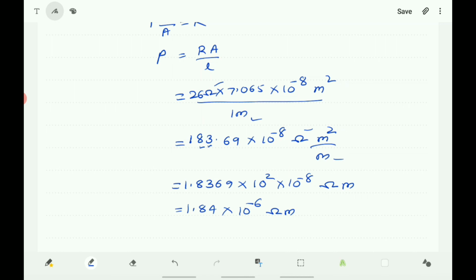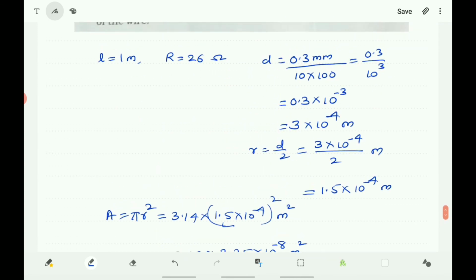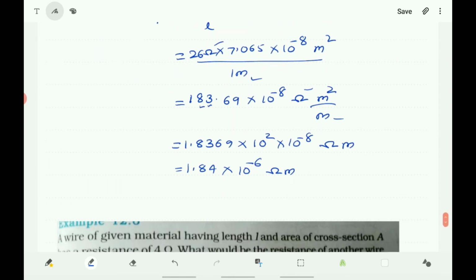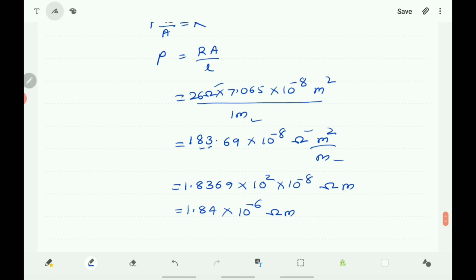And let us find the metal which has a resistivity approximately equal to this value, 1.84 into 10 to the power of minus 6, that is manganese. Manganese resistivity is 1.84 into 10 to the power of minus 6 ohm m. So what is the metal here? In the question it is given to predict the material of the wire. The material of the wire is manganese.